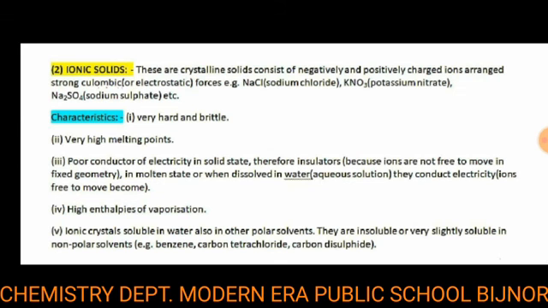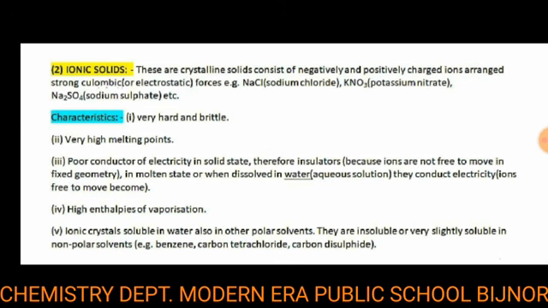Third, they are poor conductors of electricity in the solid state, therefore insulators, because ions are not free to move in a fixed geometry. But in a molten state, or when dissolved in water, known as an aqueous solution, they conduct electricity because the ions become free to move. It means in a solid state they are insulators, but in a dissolved or molten state, they conduct electricity, they pass the electrons.